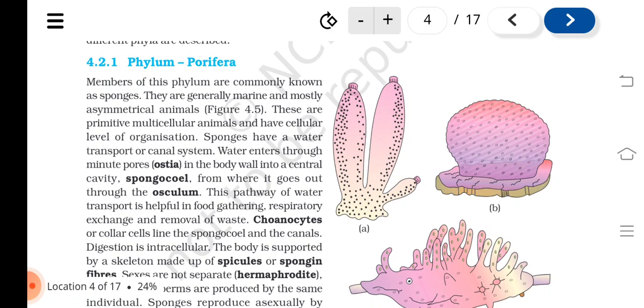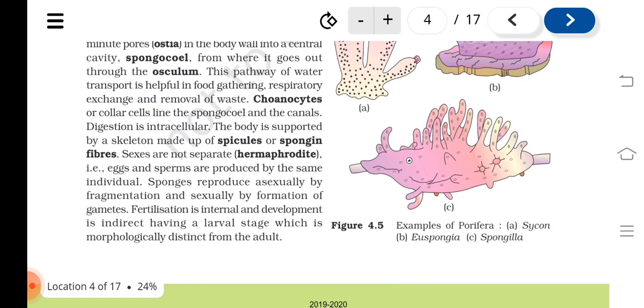Choanocytes or collar cells line the spongocoel and the canals. Digestion is intracellular. The body is supported by a skeleton made up of spicules or spongin fibers. Sexes are not separate. Hermaphrodite, that is, eggs and sperms are produced by the same individual.